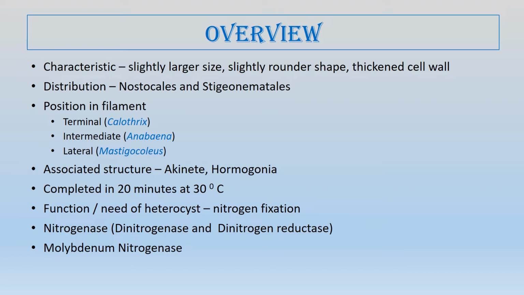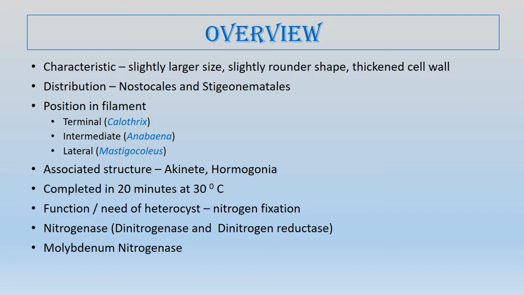Heterocyst can be formed within just 20 minutes if the temperature is 30 degrees C. And the main function of the heterocyst is nitrogen fixation. Though we know that for nitrogen fixation we need the nitrogenase enzyme, which actually fixes nitrogen, this nitrogenase is very sensitive to oxygen.